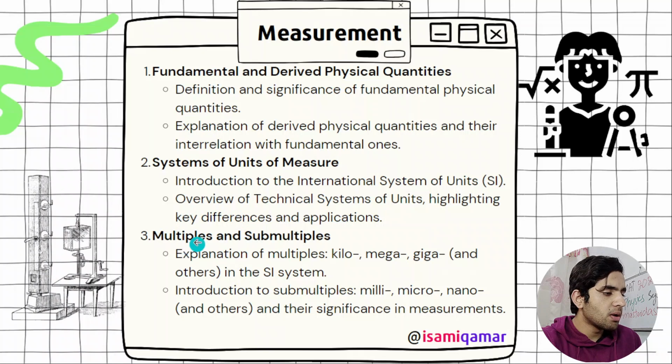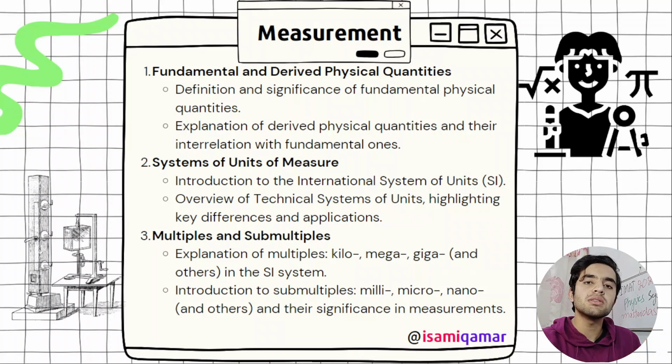Then we have got some prefixes like kilo, mega, giga, tera. These are added to units, and when calculations come, when scientific problems come, we cannot solve them if we do not know the value of, for example, pico. How are you going to solve it if he gives you picometers and demands the answer in meters? So now you need to put the value of pico. If you do not put it, the answer will be wrong.